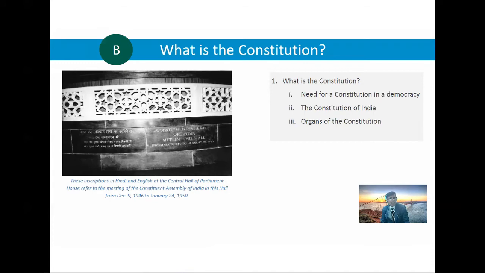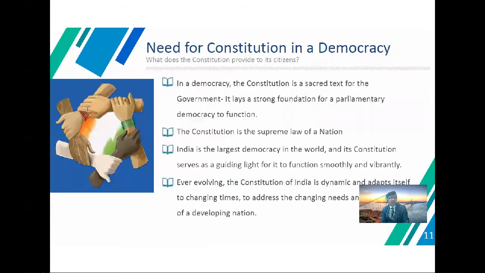This is the hall where the Constitution was written. The House referred to is the meeting of the Constituent Assembly of India in the hall from December 9, 1946 to January 24, 1950. So this is the terminology.